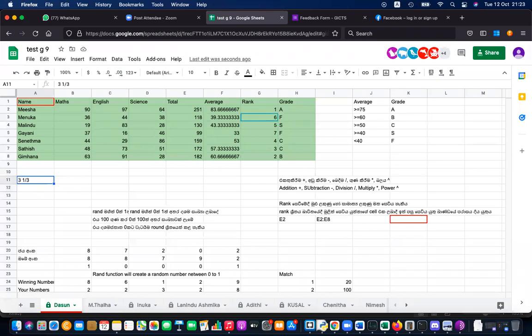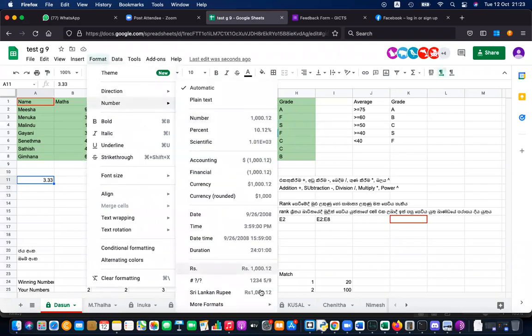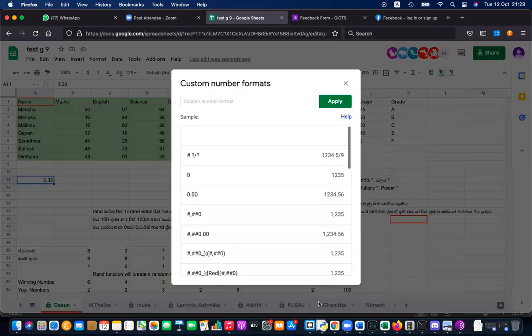But you have a way. You can write 3.33, then select that, and from the format, number, more formats, you can select custom number format.